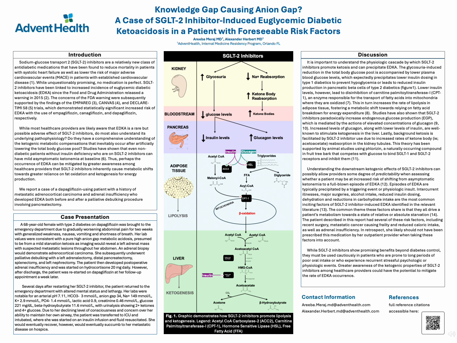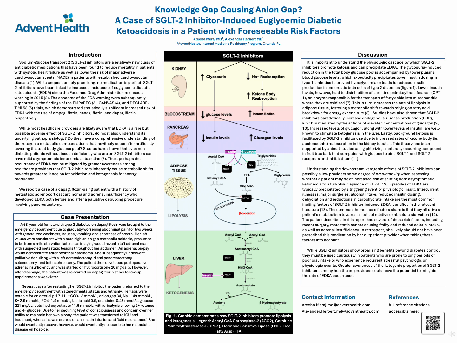Discussion. It is important to understand the physiologic cascade by which SGLT-2 inhibitors promote ketosis and can precipitate EDKA. The glucosuria-induced reduction in the total body glucose pool is accompanied by a lower plasma glucose level, which expectedly precipitates lower insulin dosing in type 1 diabetes to prevent hypoglycemia or leads to reduced insulin production in pancreatic beta cells of type 2 diabetes. Lower insulin levels, however, lead to disinhibition of the CPT1 enzyme responsible for the transport of fatty acids into mitochondria where they are oxidized.